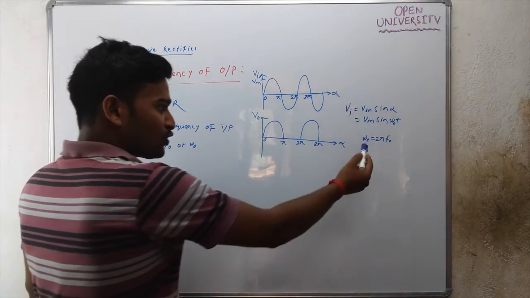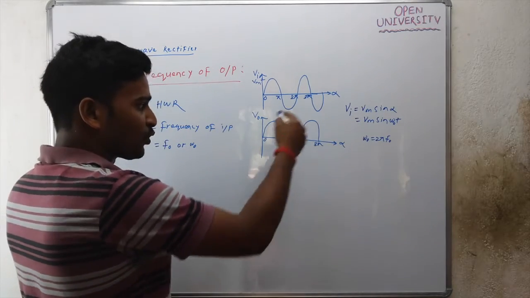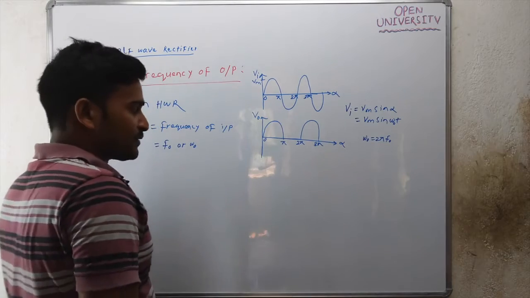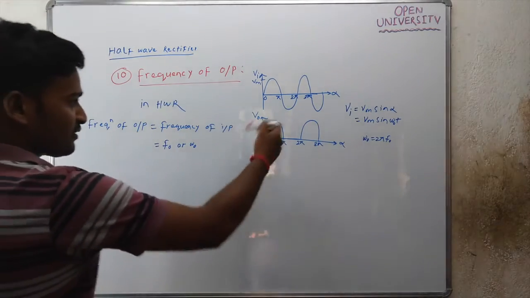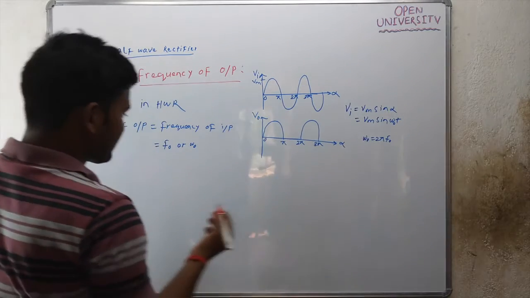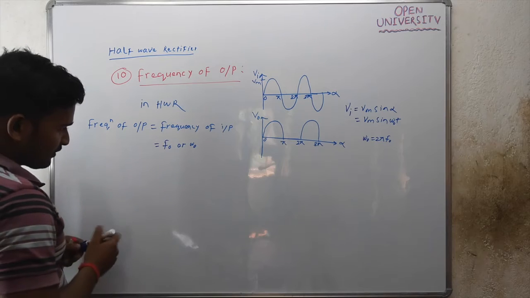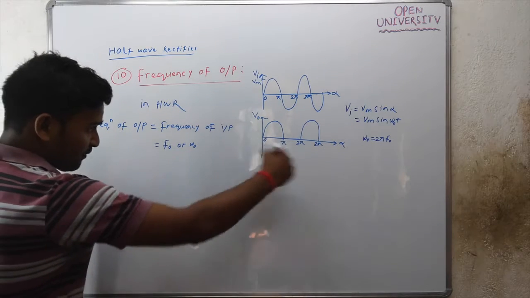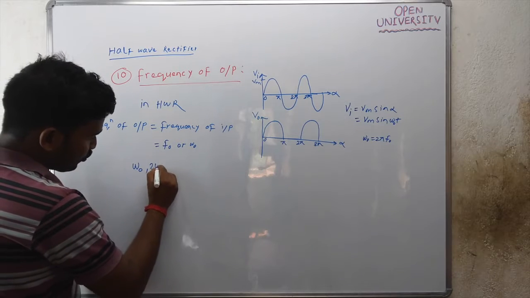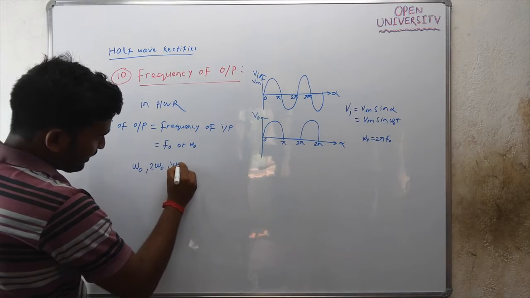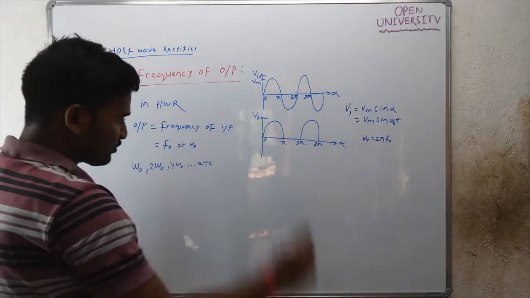If you obtain the Fourier series of the output waveform, you will find frequencies like omega naught, 2 omega naught, 4 omega naught, etc.